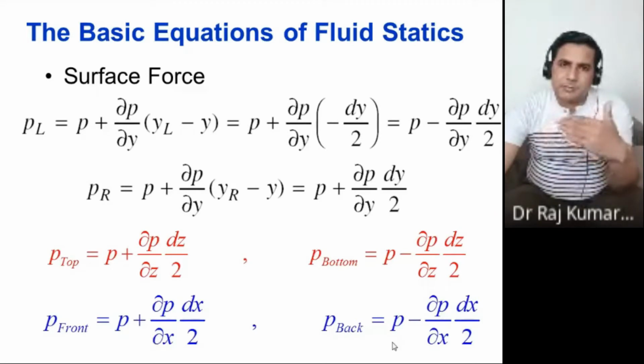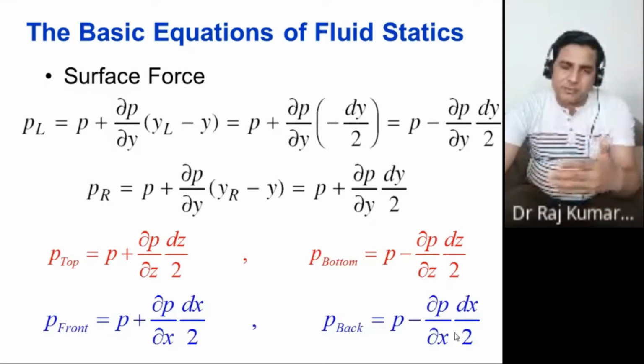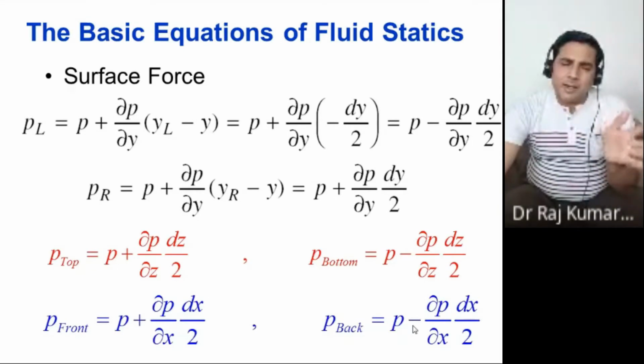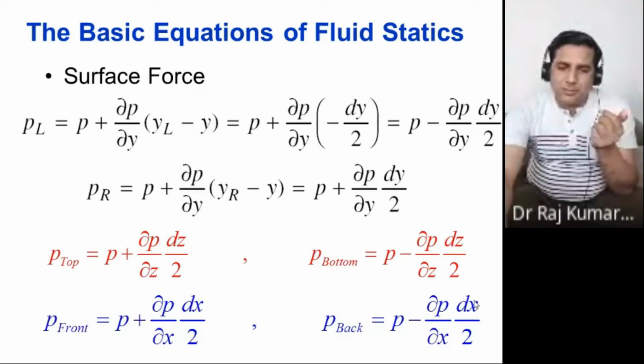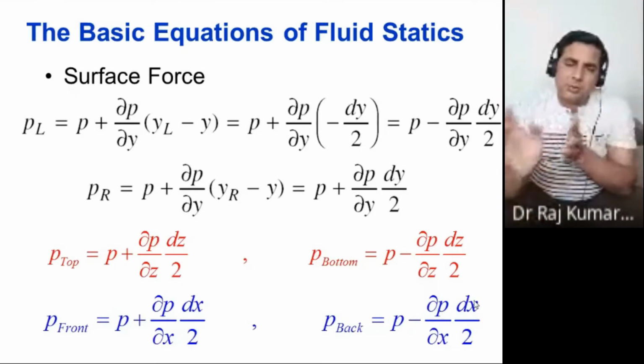This is the back side, where you went back by dx by 2, therefore you have the minus sign. All higher order terms have been cancelled, considering that dx itself is very small, so the power of 2 terms would be negligible. Therefore, we have not considered the higher order terms.